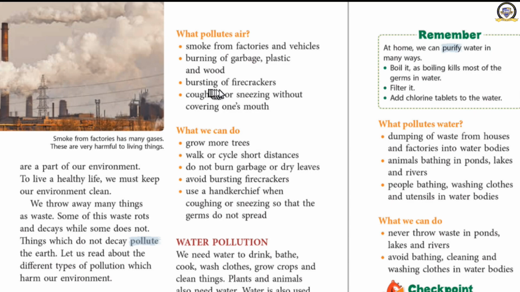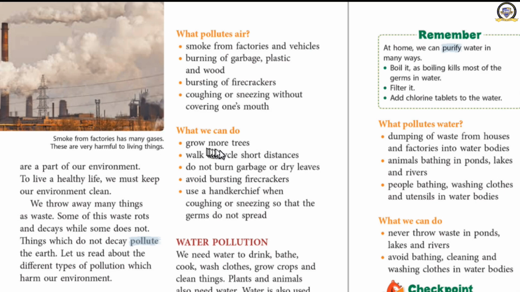Then when we burst firecrackers in Diwali, you can see it in our environment. Then while you cough or sneeze without covering your mouth, that time also the air is getting polluted. What will happen if we take in the polluted air? We will fall ill.